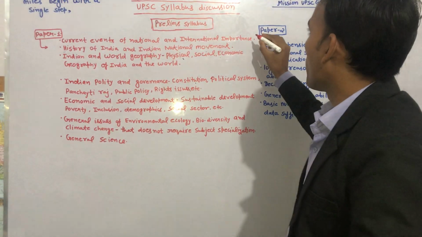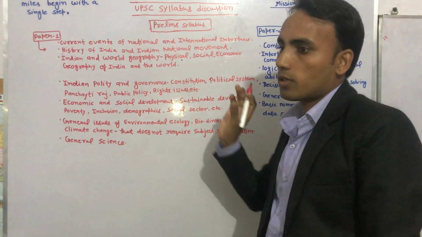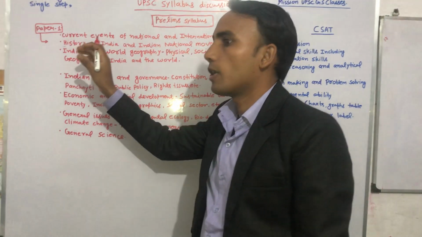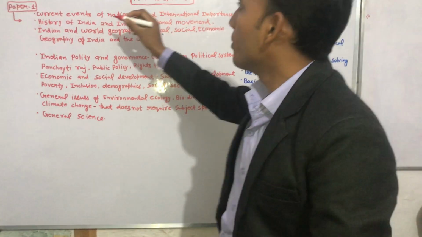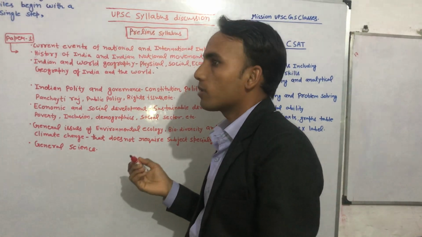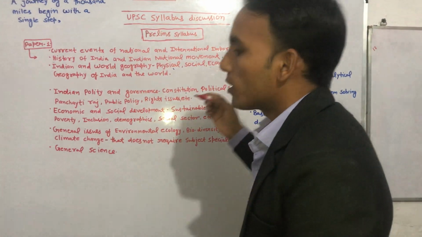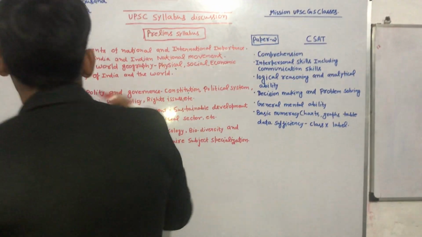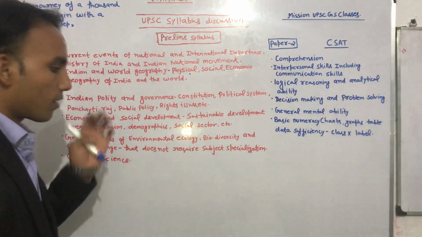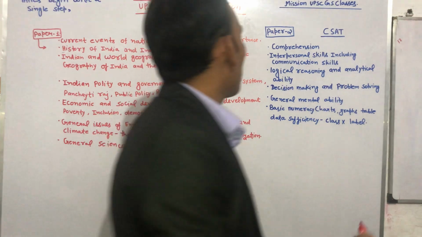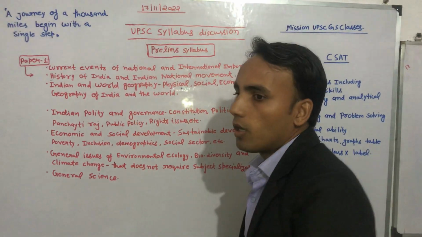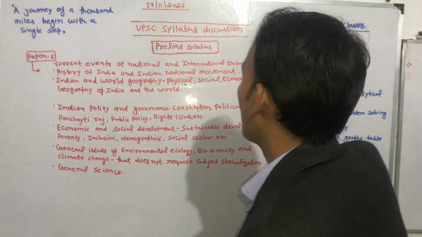So what to read for that? The first thing that will come to your mind: you can simply rely on a daily newspaper like The Hindu or Indian Express. If you are not able to understand the tough language of those papers, there is Dainik Jagran, National Edition. You can also follow that. If you are a Hindi medium student, I think you will not be able to understand properly, but still this video will help you. I am using simple language, so you will understand.